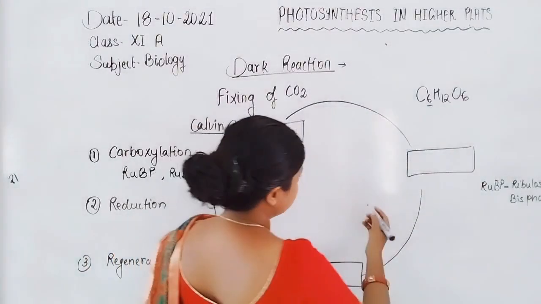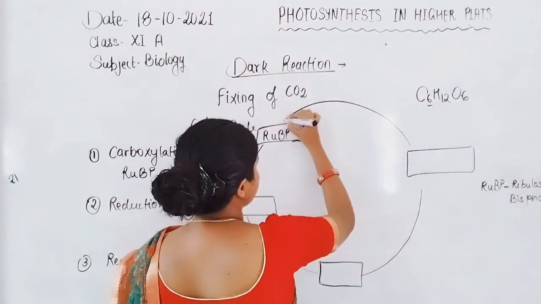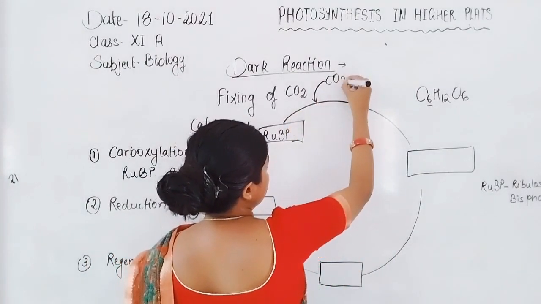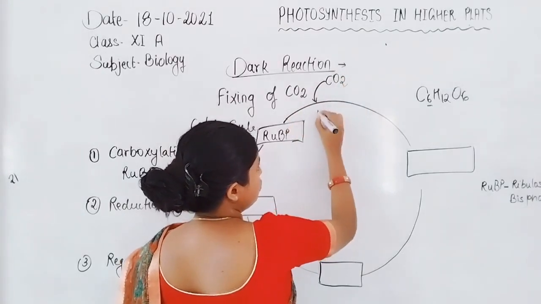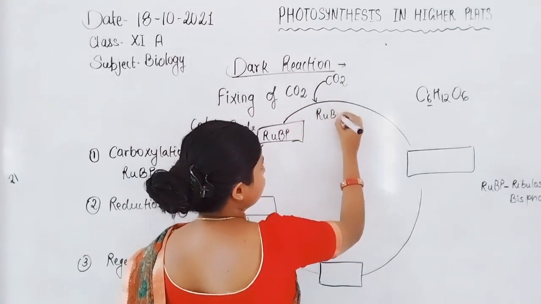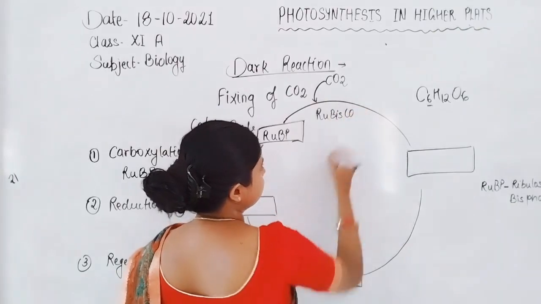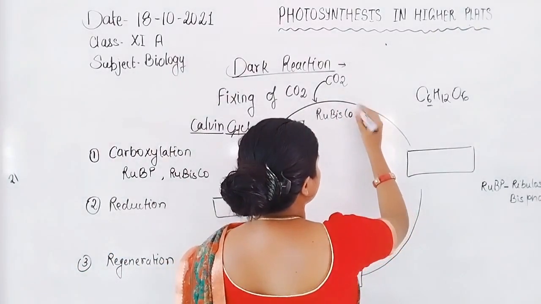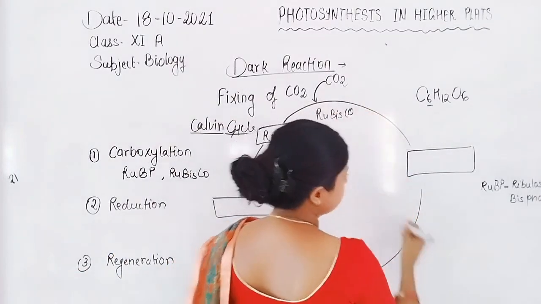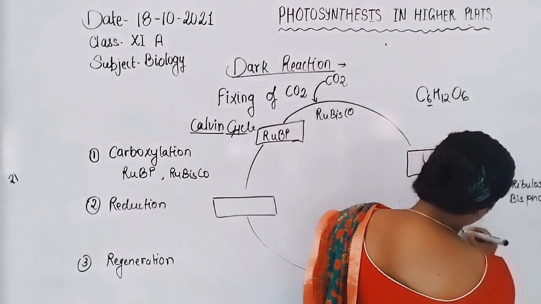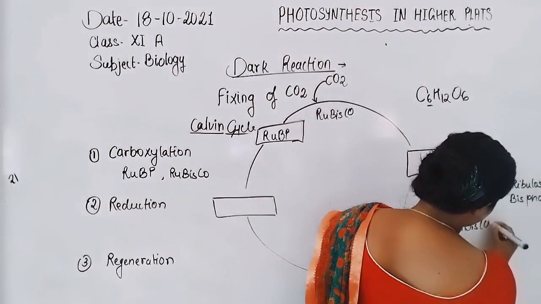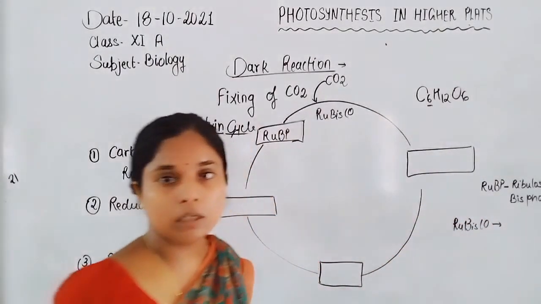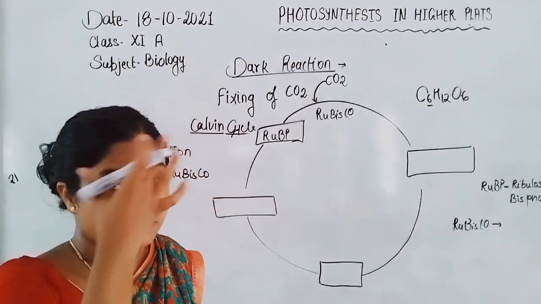Now another ribulose bisphosphate binds with carbon dioxide, fixing carbon dioxide in the presence of the enzyme Rubisco. Rubisco is simply ribulose bisphosphate carboxylase or oxygenase.